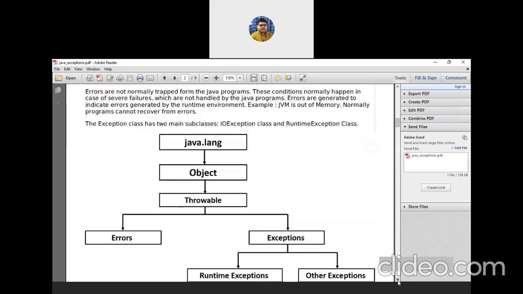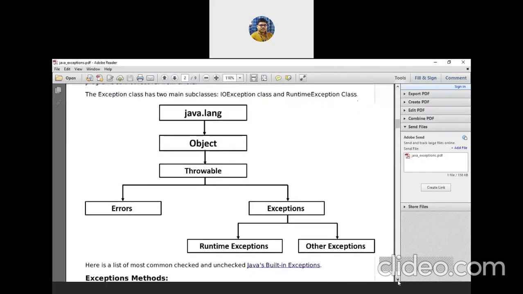Under java.lang we have a class named Object, and in my earlier lecture I mentioned that Object is the class which is the parent of all other classes.